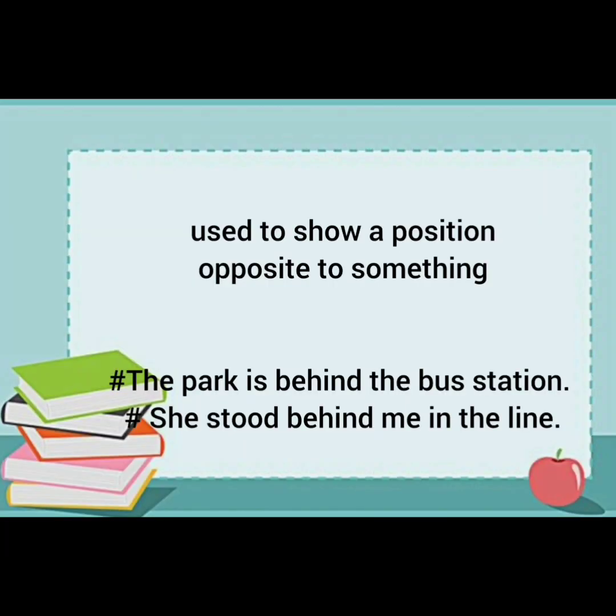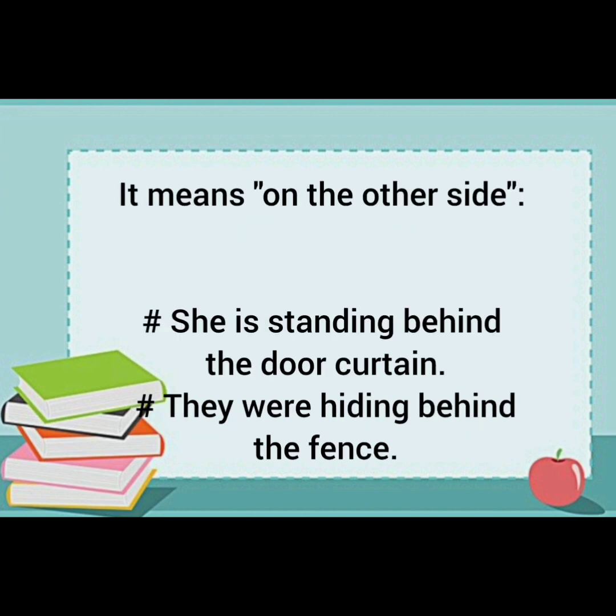And behind is used to show a position opposite to something. The park is behind the bus station. It means we are talking about the bus station that is behind the park. It is on the opposite side of the park. She stood behind me in the line. Again, it is the opposite position of the person standing. Then it means on the other side. For example, she is standing behind the door curtain. Now she is standing on the other side of the curtain. They were hiding behind the fence. Again, on the other side of the fence.